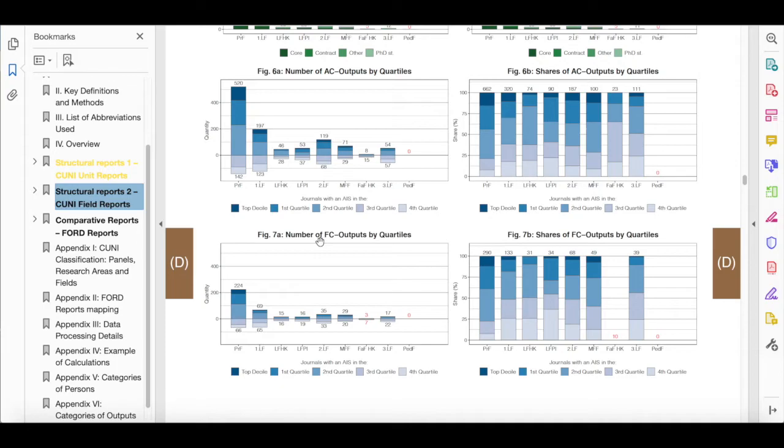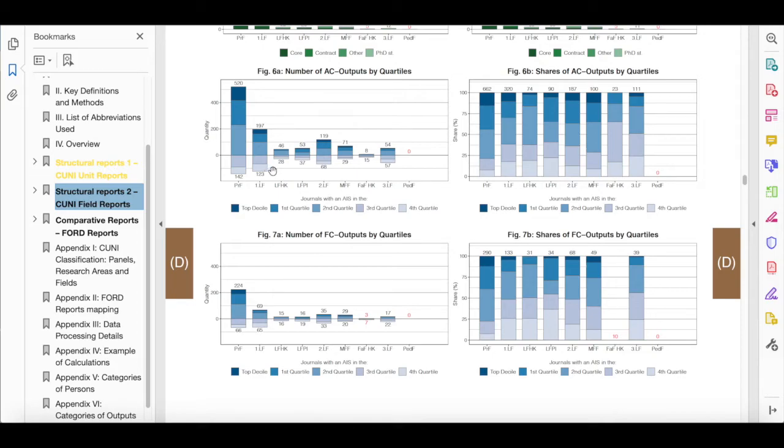Note that in Figures 6b and 7b, the numbers above stacked bars represent the total counts of outputs across all quartiles, whereas in Figures 6a and 7a, each number is divided into two parts, designating outputs in the upper half and those in the bottom half of the journal ratings.